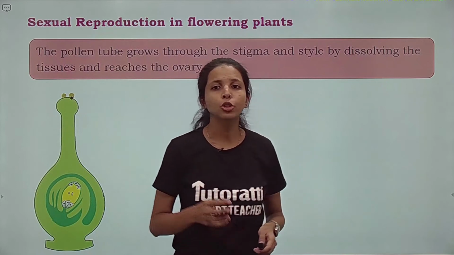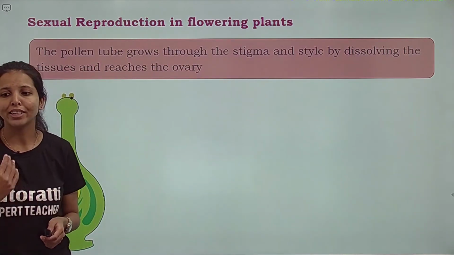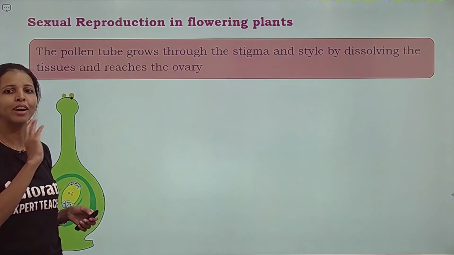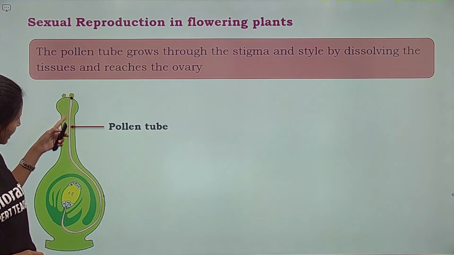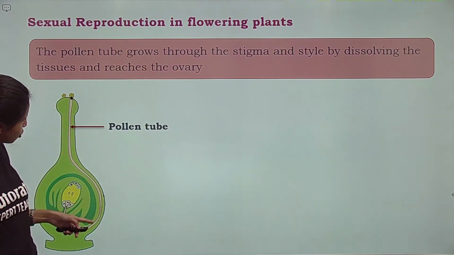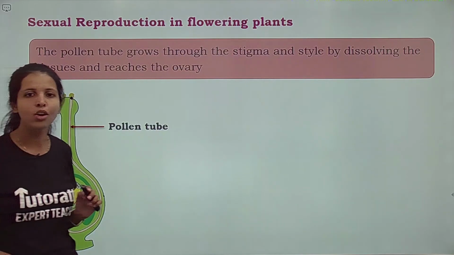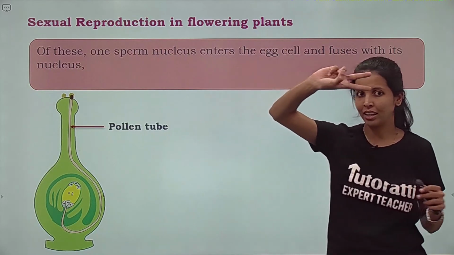The pollen tube grows through the stigma and the style by dissolving the tissues and finally reaches the ovary. Just see like this. It is going to start here, traveling through the style, dissolving the tissues and finally reaching the ovary. Of these, there are two male gametes, remember, right?